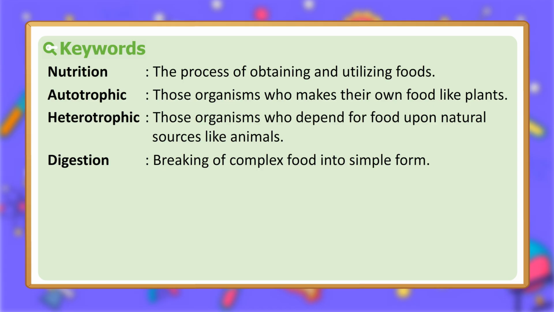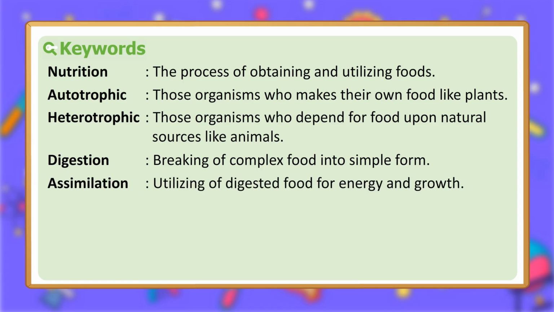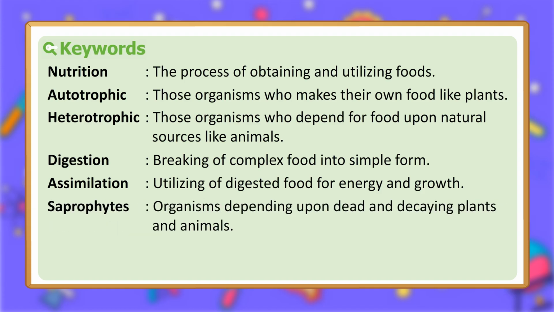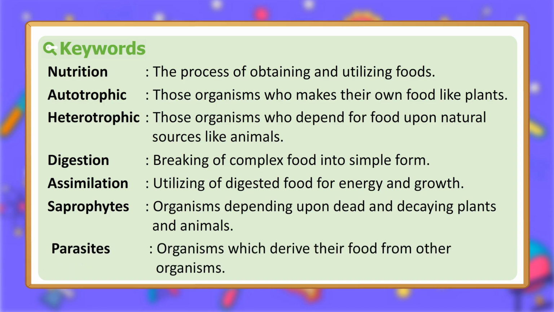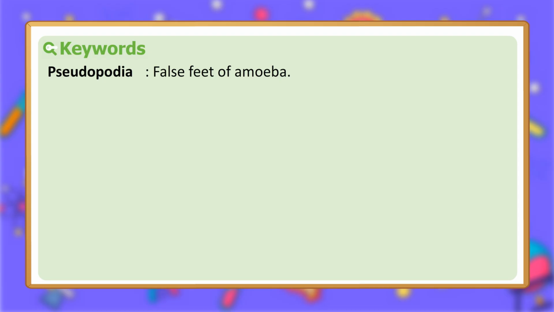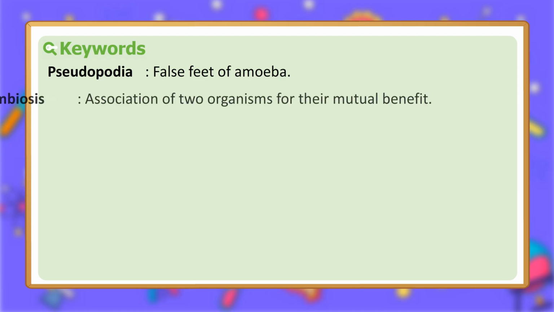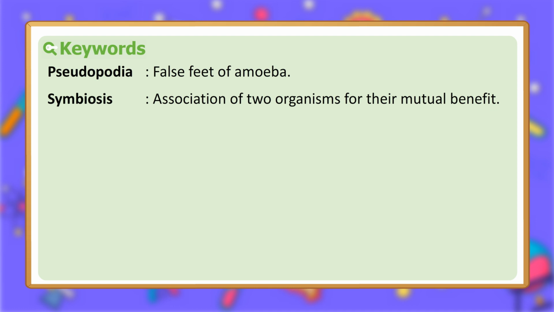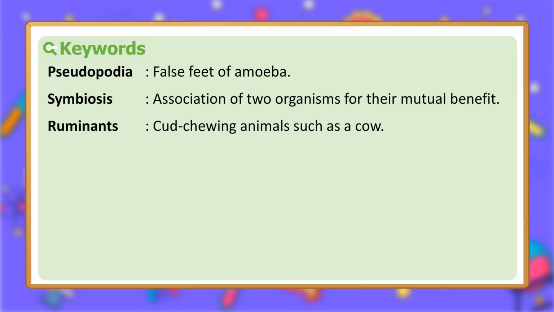Digestion, breaking of complex food into simple form. Assimilation, utilizing of digested food for energy and growth. Saprophytes, organisms depending upon dead and decaying plants and animals. Parasites, organisms which derive their food from other organisms. Pseudopodia, false feet of amoeba. Symbiosis, association of 2 organisms for their mutual benefit. Ruminants, cud-chewing animals such as a cow,